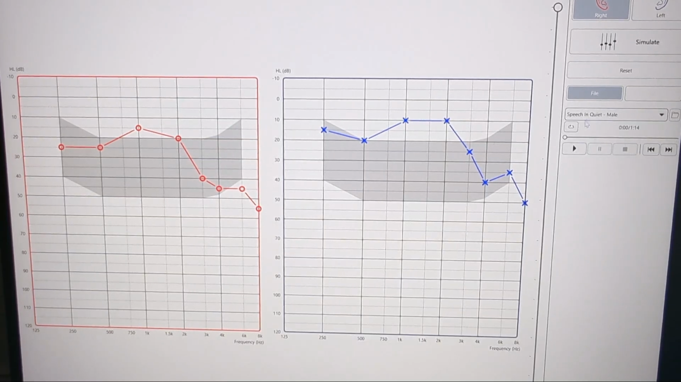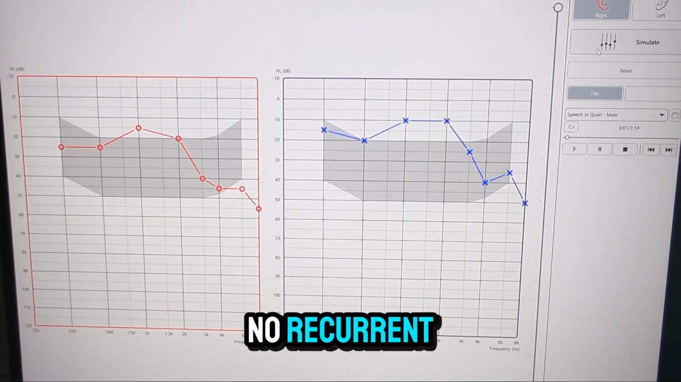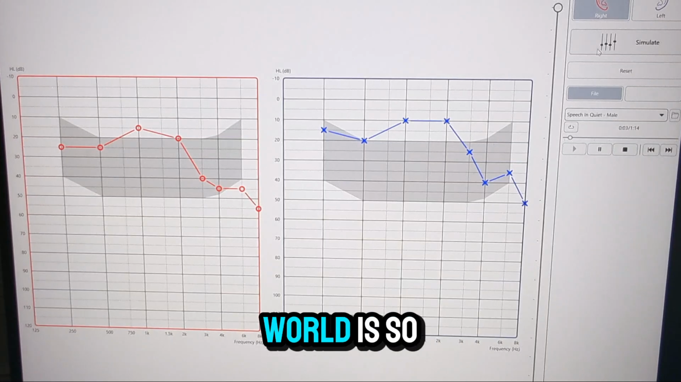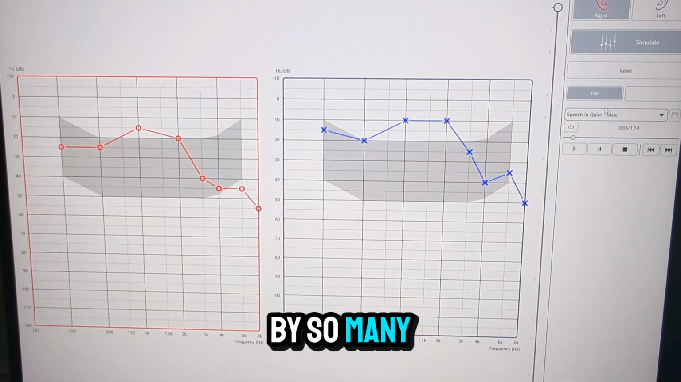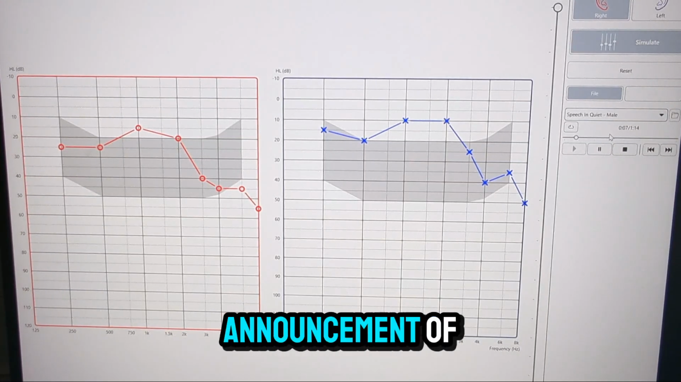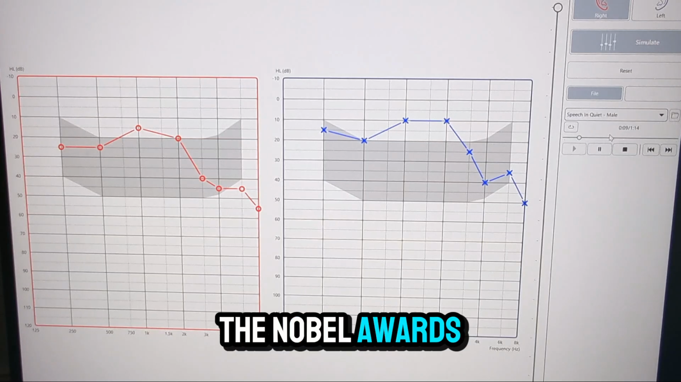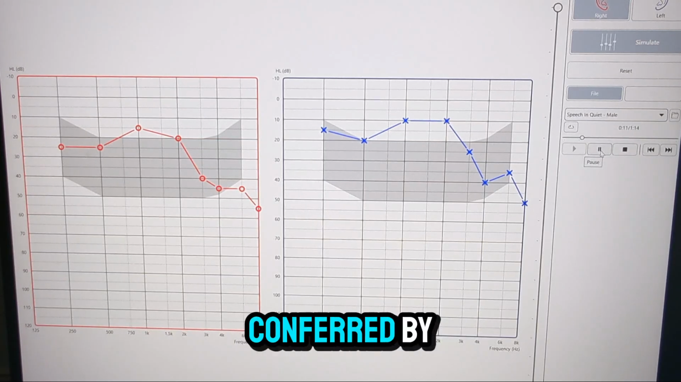Here we go. No recurrent event in the intellectual world is so avidly awaited by so many people as the annual announcement of the Nobel Awards. No formal honor conferred by man.